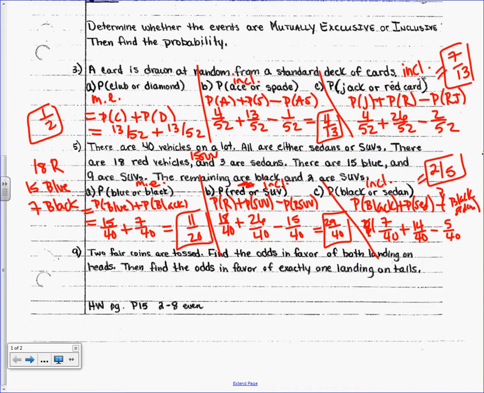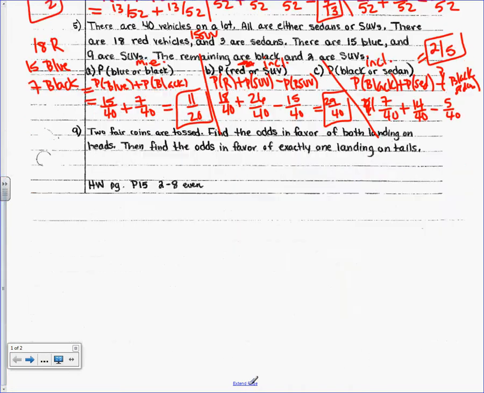Anybody confused? Okay, great. This last question, I'm going to leave a little bit more room. 2 fair coins are tossed. When they say a fair coin, there's multiple reasons they say that. All they're saying is it's not a magic coin, so it's not weighted one way or another. It's not like tails on both sides. It's an actual regular coin out of your pocket. Okay, 2 fair coins are tossed. Find the odds in favor. So they said odds this time. We're so used to probability that you need to pay attention to that.